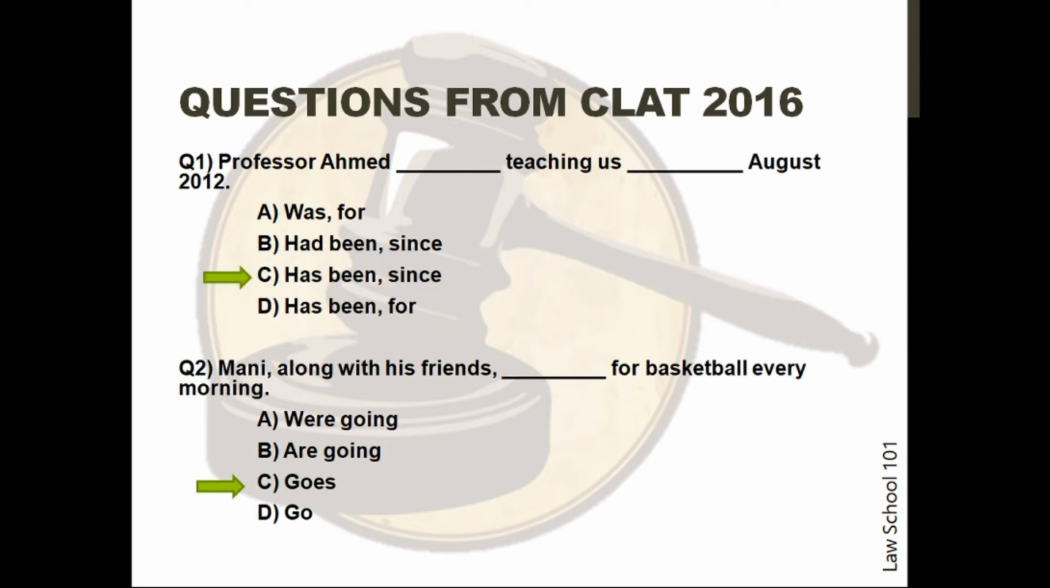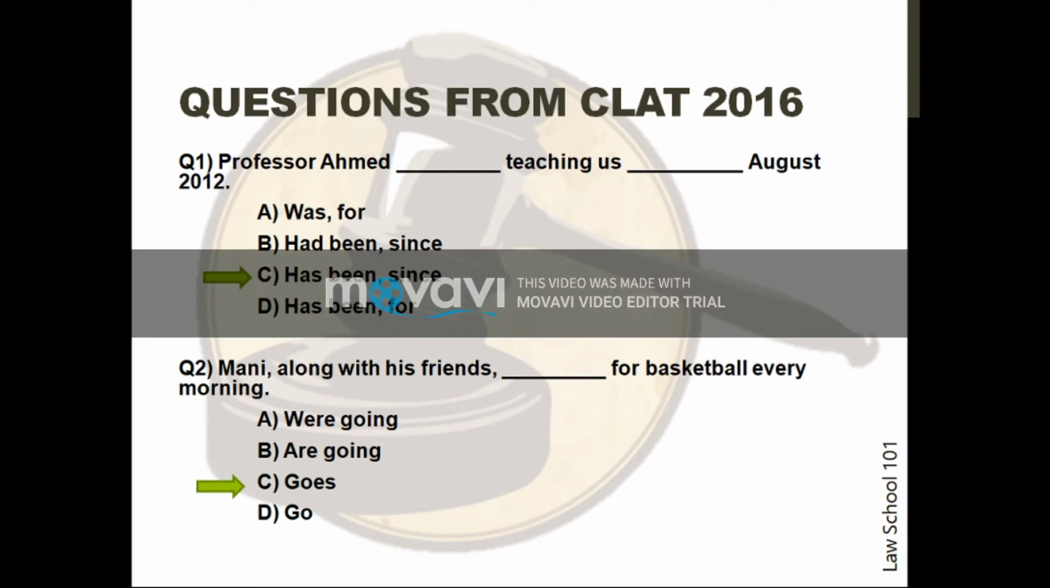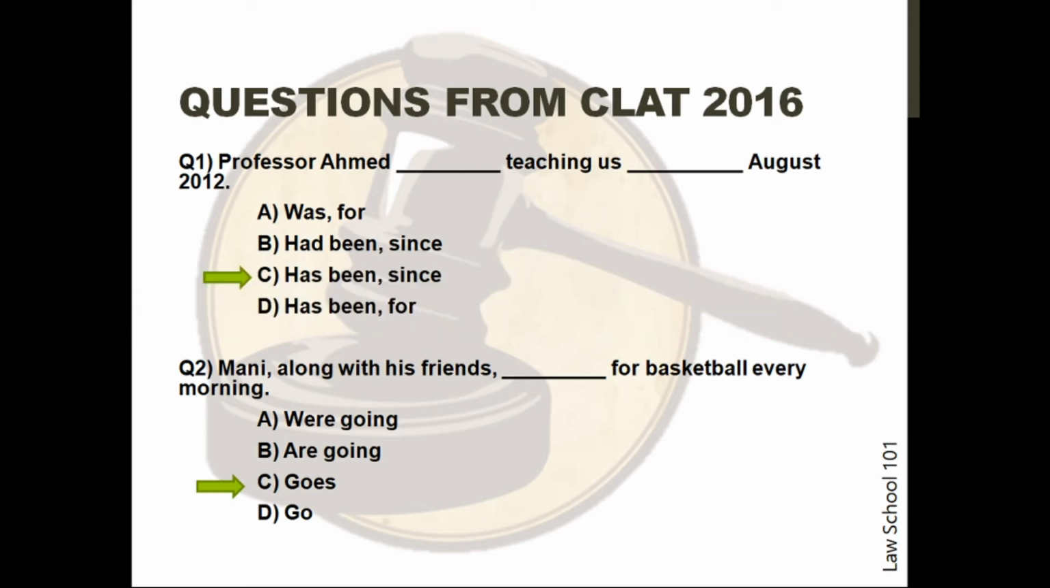Question 2. Money along with his friends dash for basketball every morning. The correct option is C. Goes. This is a simple question. Since the adverb every morning qualifies the verb, it is indicated that this is a routine and not a completed action. Hence, past tense will not be used.